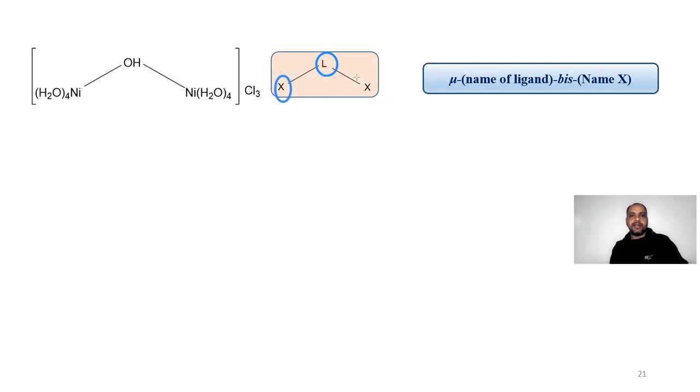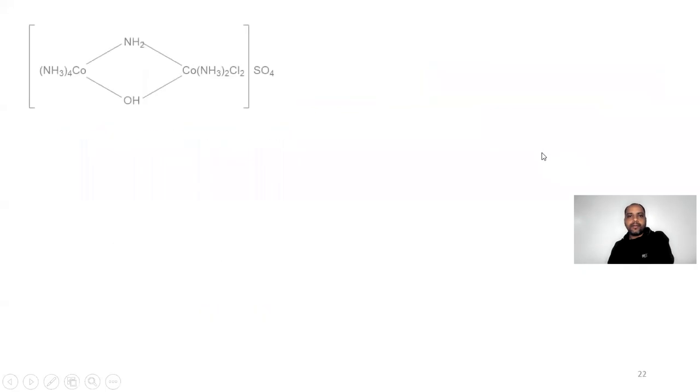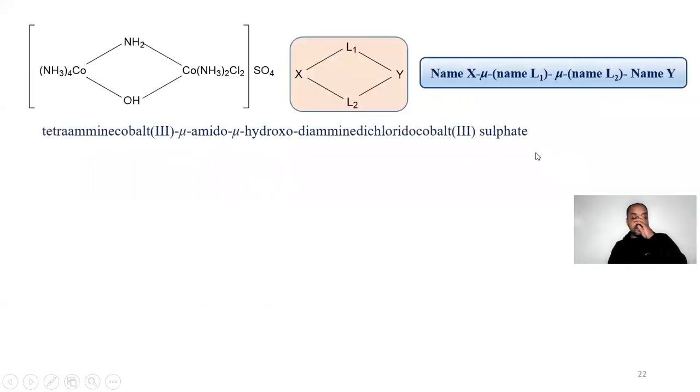These groups are the same, and their general name is written as the name of the ligand first, followed by the name of the groups. Another type that we studied today is where there are 2 ligands, L1 and L2, joining, and there will be 2 different groups.